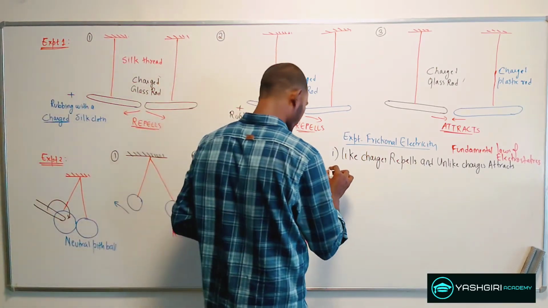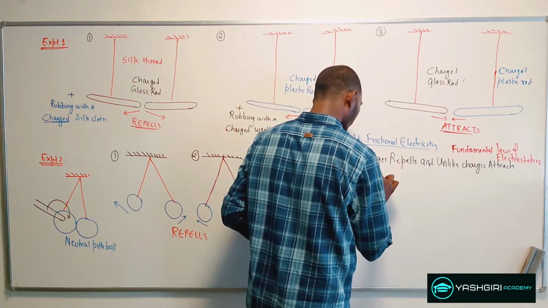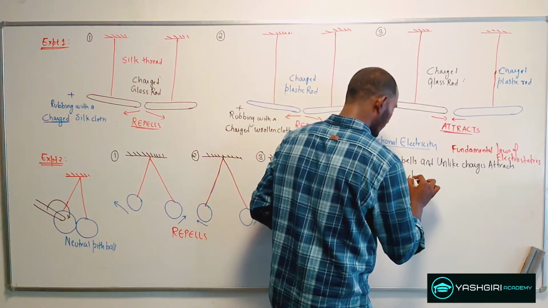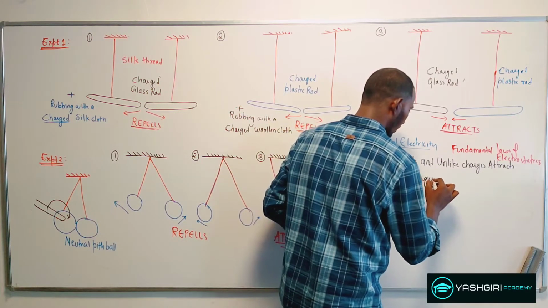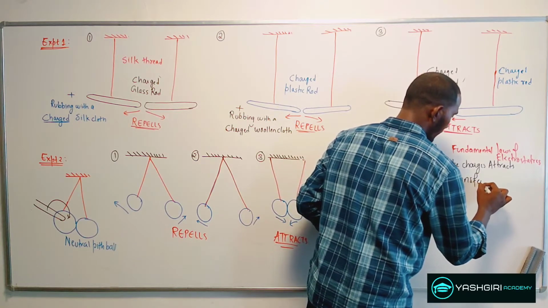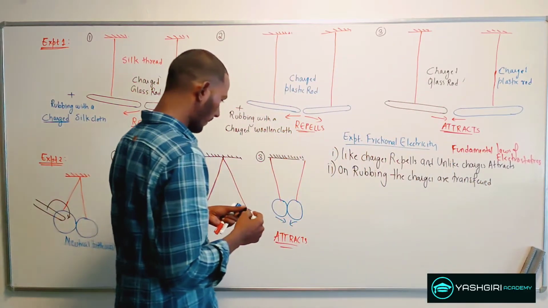So I can say on rubbing, the charges are transferred from one body to the other body.